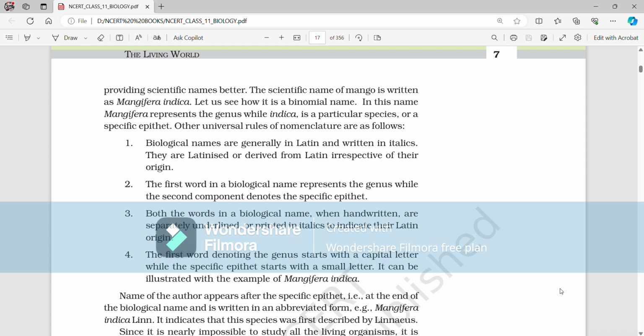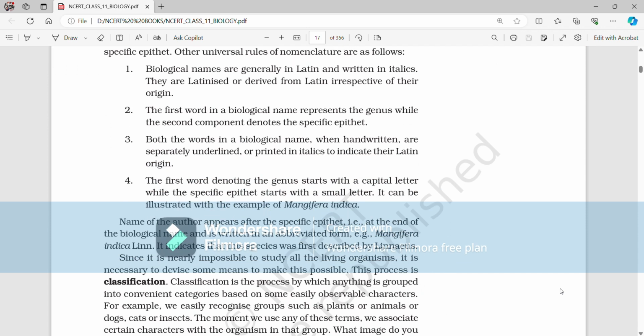The name of the author appears after the specific epithet, that is, at the end of the biological name, and is written in an abbreviated form, that is, Mangifera indica Linn. It indicates that this species was first described by Linnaeus.